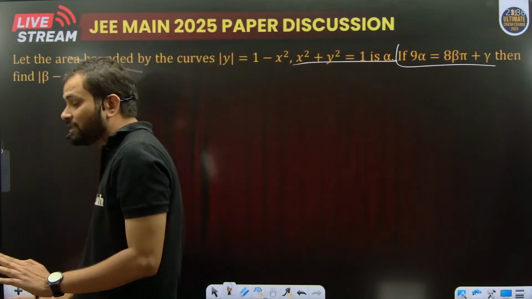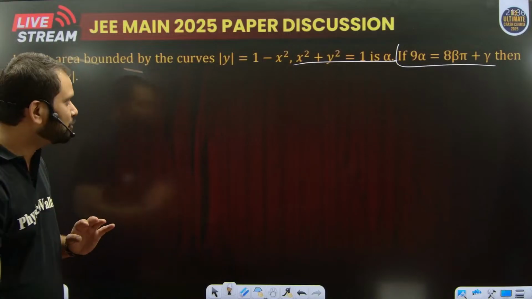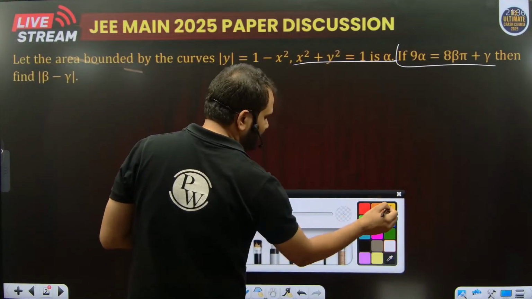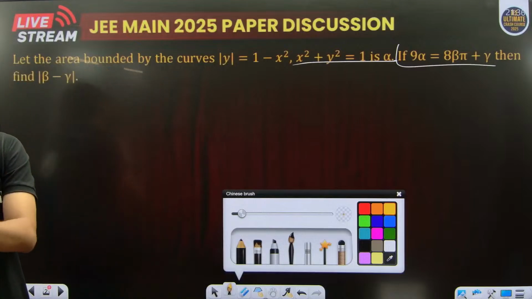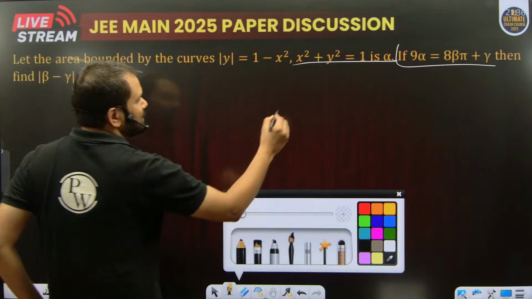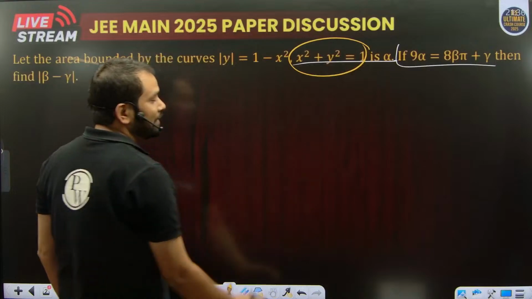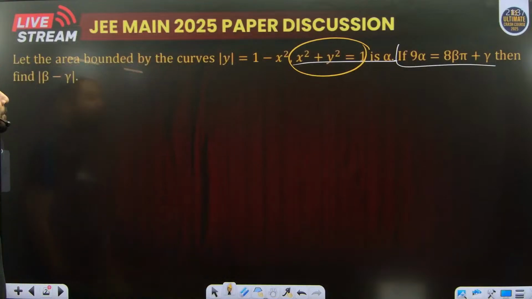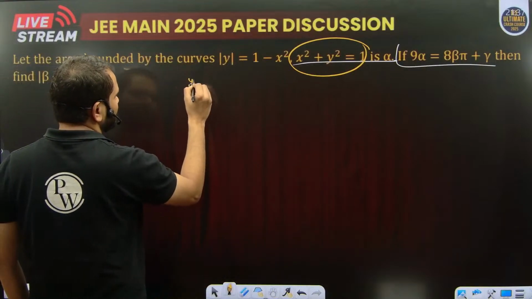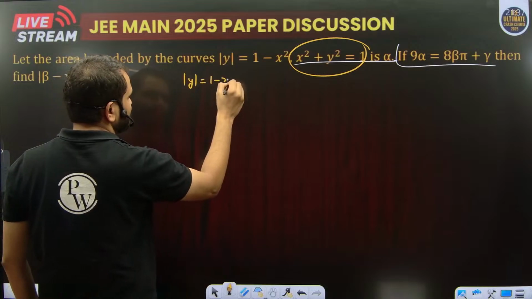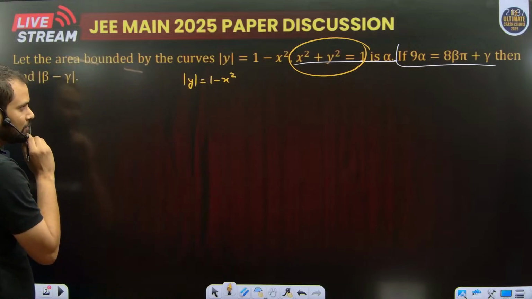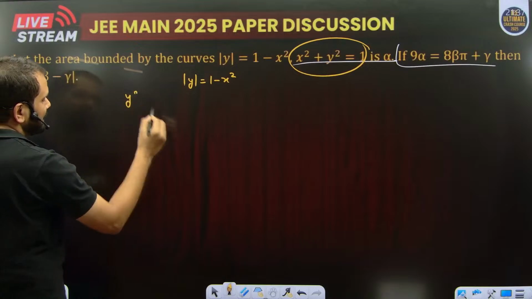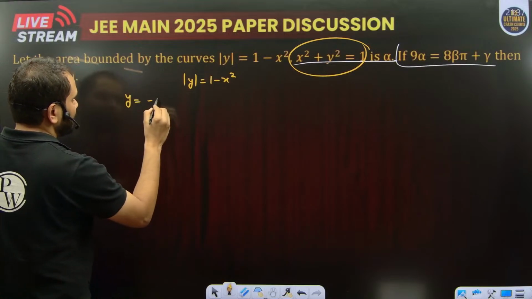What is that alpha? The area bounded between the curves. And we know the area bounded between two curves can be found by integration. The second curve is easy. It's a circle of radius 1 and center at the origin. But for the first curve, mod y equals 1 minus x square, let's try to draw this curve using y equals x square or minus x square.